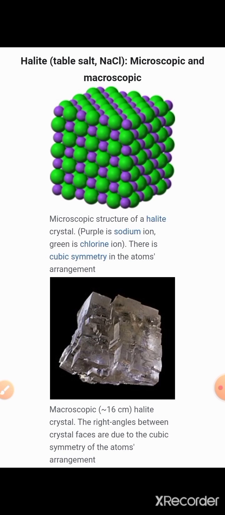You can see how they are arranged horizontally and vertically in a straight line in different rows and columns. But all these units are repeated in a similar manner to form a NaCl crystal. This is the microscopic structure of NaCl. The macroscopic structure is given below that. You can see it.